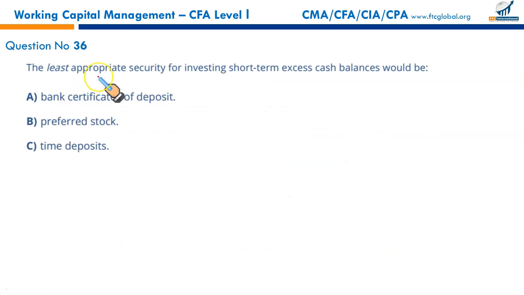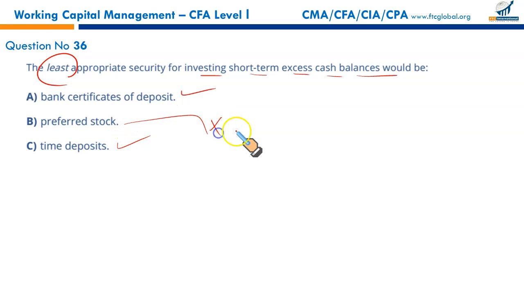Next, the least appropriate security for investing short-term excess cash balances. Bank certificates of deposit, CDs, it's a good one. It's a good short-term marketable security. Time deposits, they are good as well. But preferred stock is normally not considered as a good investment for investing your short-term cash. So that makes B the correct option.